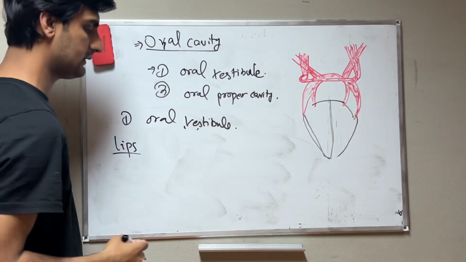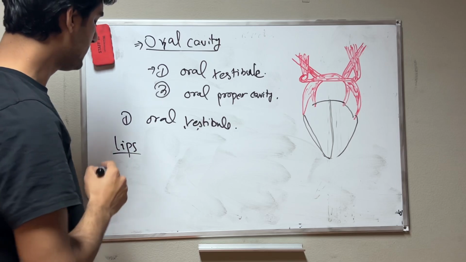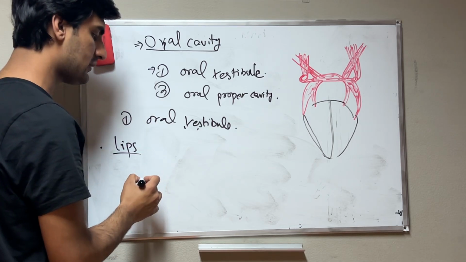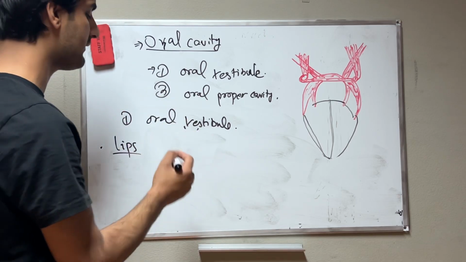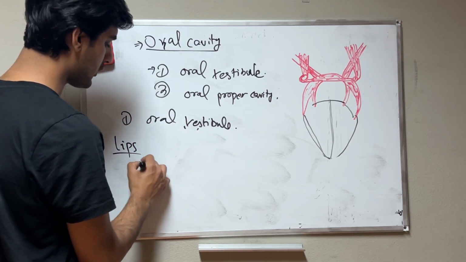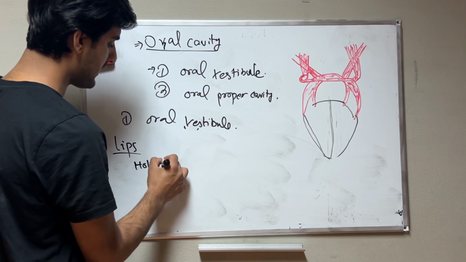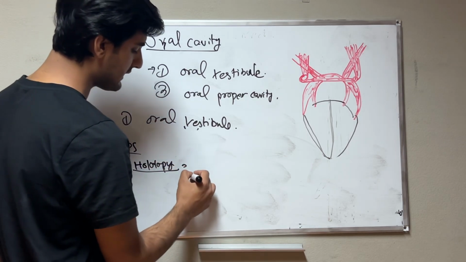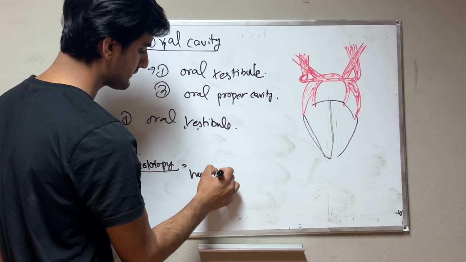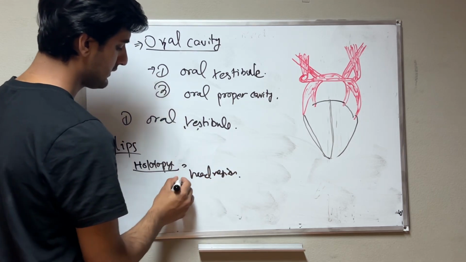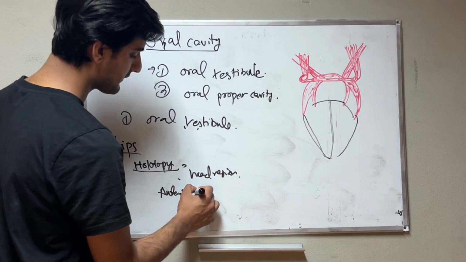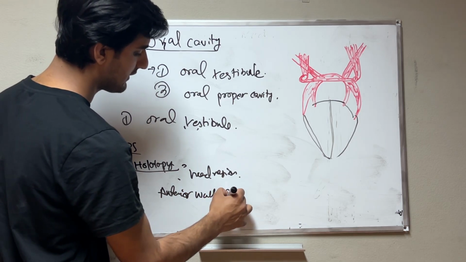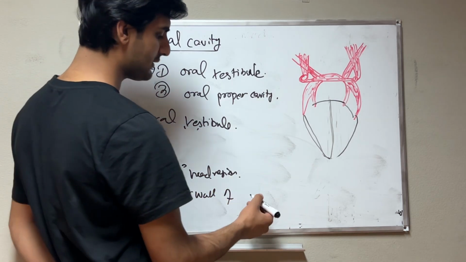If you talk about the location of the lips, the holotopy of the lips is the head region, and the anterior wall of what?